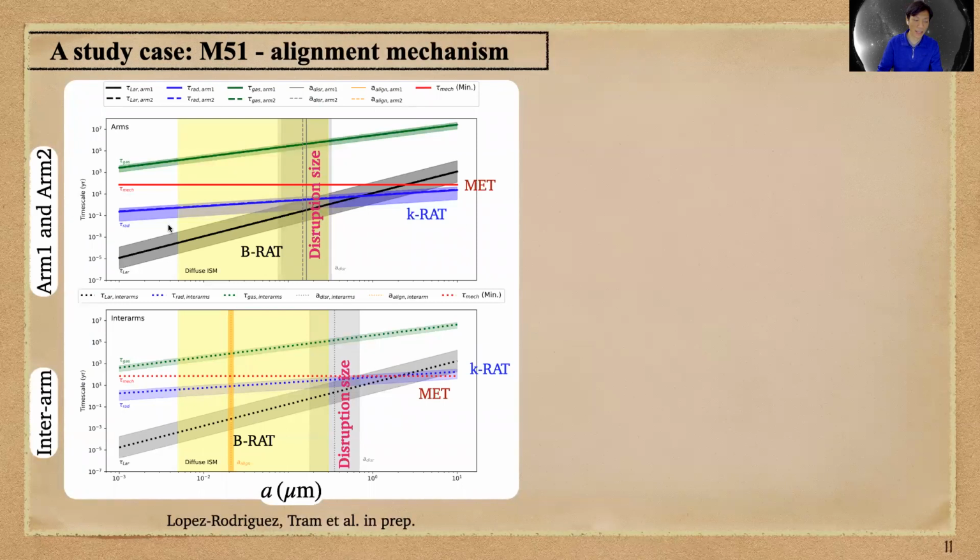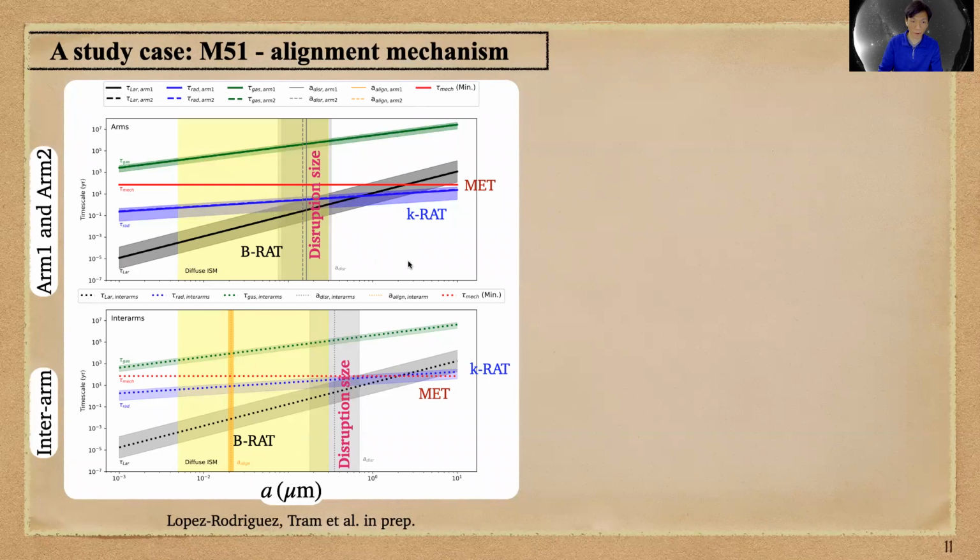And then we calculate the time scale of B-RAT, K-RAT, and mechanical torque as a function of grain size, on top in arm 1 and arm 2, and at the bottom in the interarm. Apparently, B-RAT takes place for smaller grain size, and K-RAT and mechanical torque take place for larger grain size, as shown before.